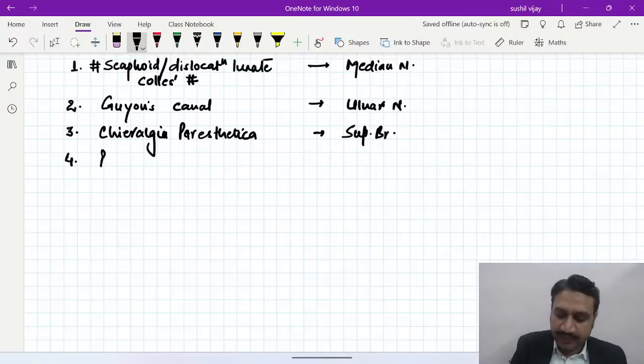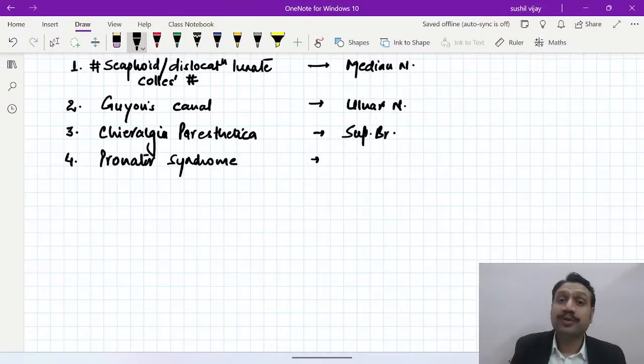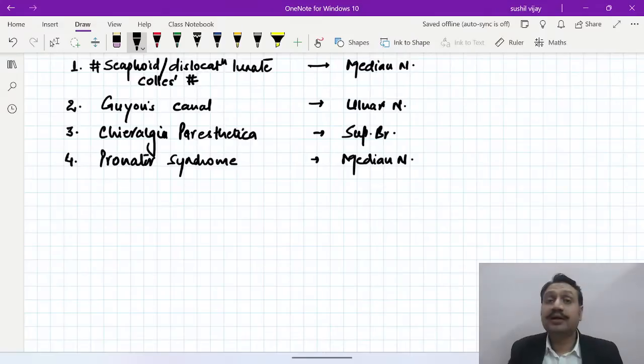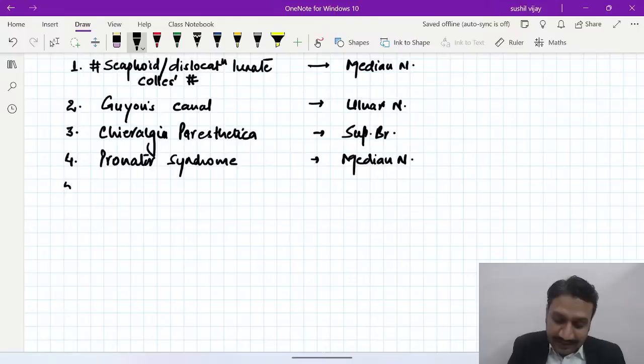When you go a little up in the forearm area, the entity is called pronator syndrome. What is that a compression of? Pronator syndrome is basically a compression of the median nerve, again under the pronator teres. Number 5 is an entity which you call cubital tunnel syndrome.